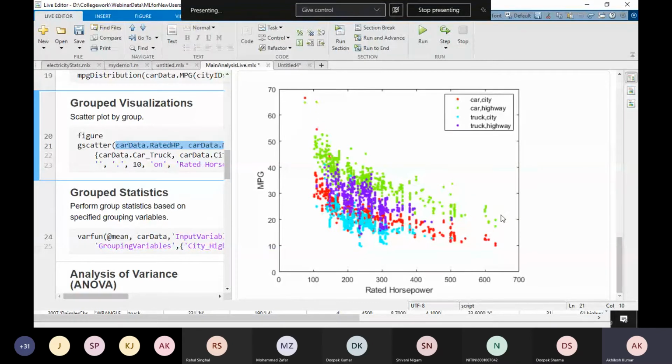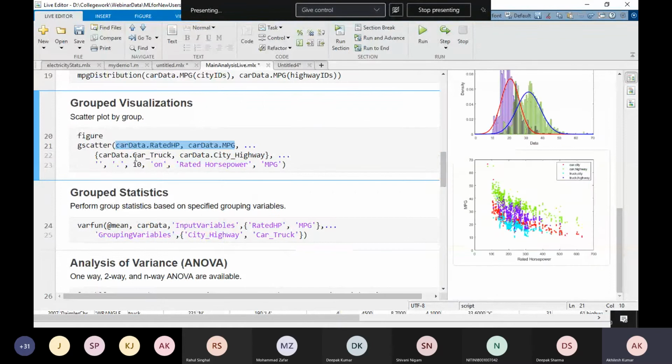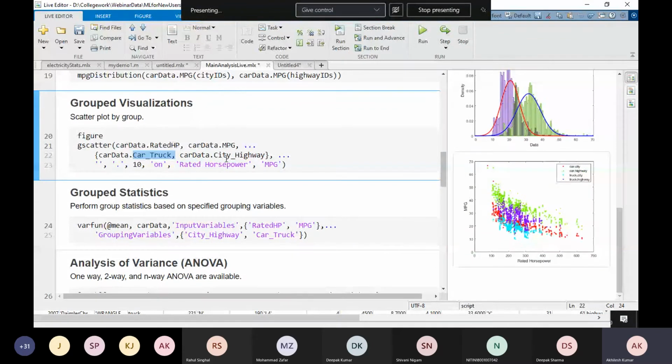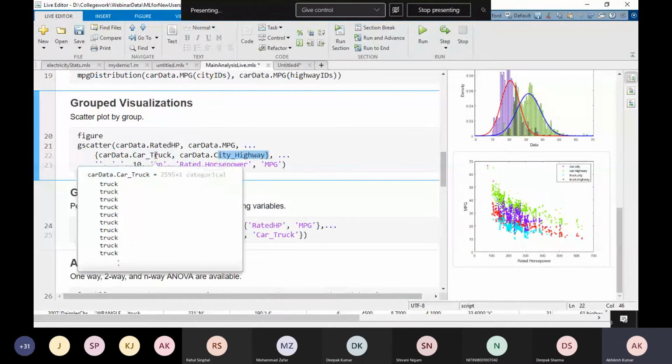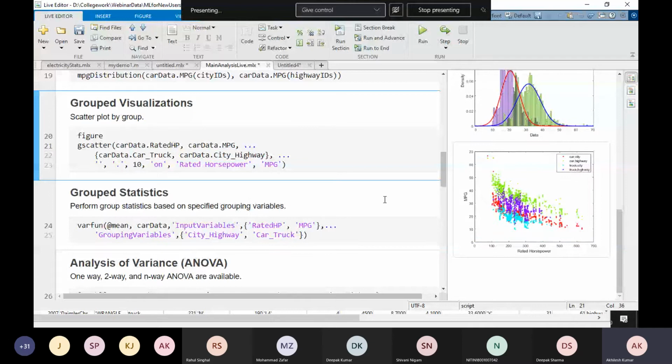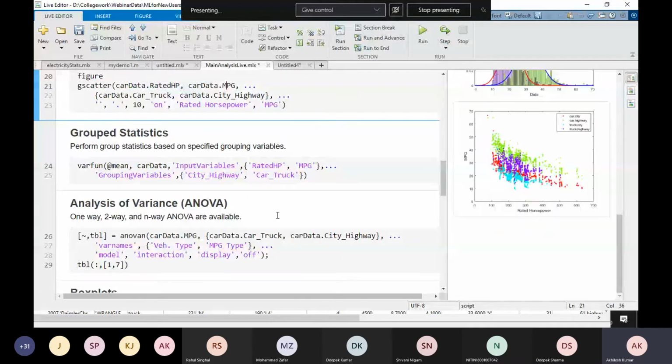So this is a grouping of your data based on the categorical variables. So in our case, what are the categorical variables? That is the car and truck column and the city and highway column. Means car and truck, either it is driving in the city or on the highway. And what is the data we are grouping? That is the horsepower and mileage. Means mileage with respect to horsepower. Perfect.